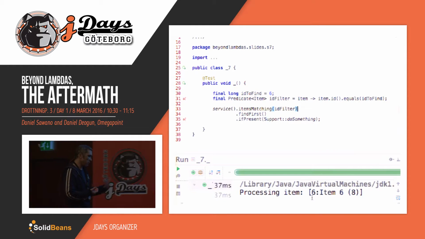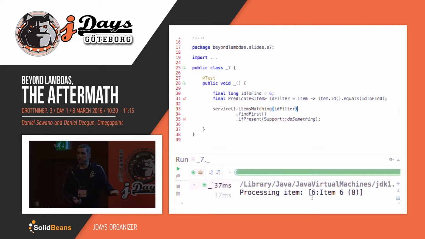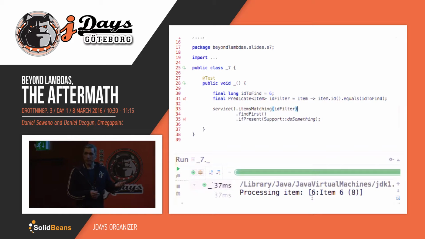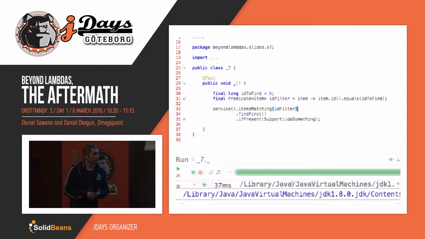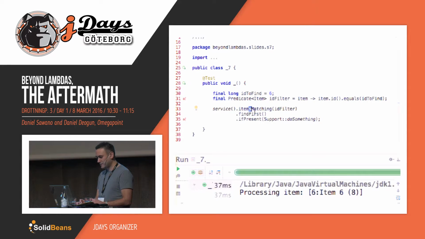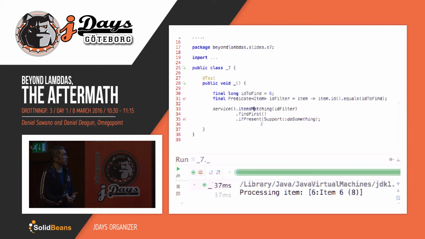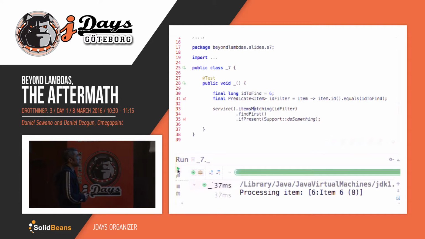What if I get more than one item back? If I use find any, I'm just going to get any one of them. With find first, I'm just going to get the first one that happens to be returned by the service. So that would make my code non-deterministic. I don't know what I'm going to get anymore, right? Well, I guess the API actually has an S in there. It says items matching, so there could be multiple matching. Exactly. So the assumption that I made is an implicit invariant that I know about, but the API doesn't document. So let's run it again and see if it actually has a bug.